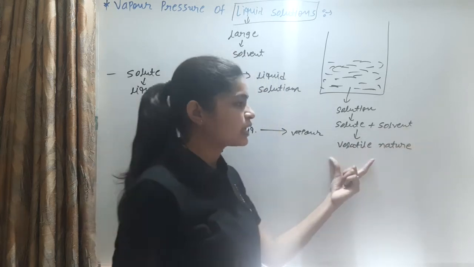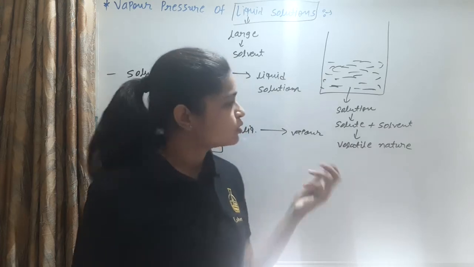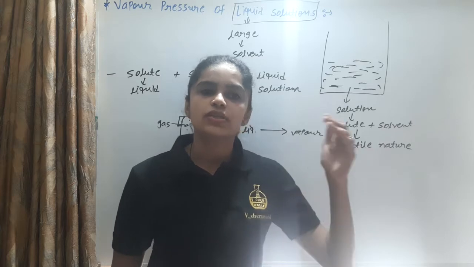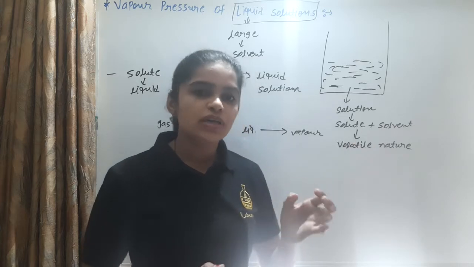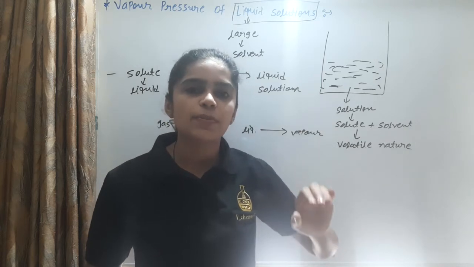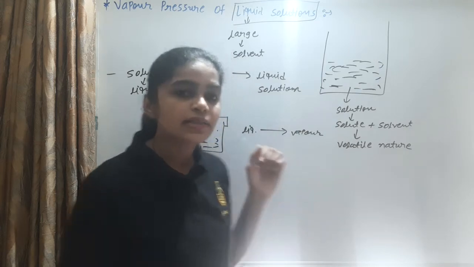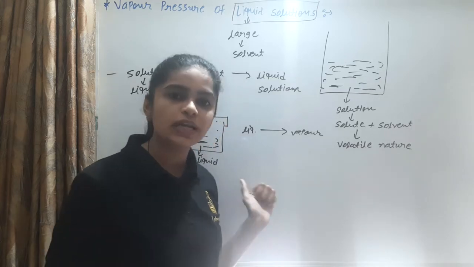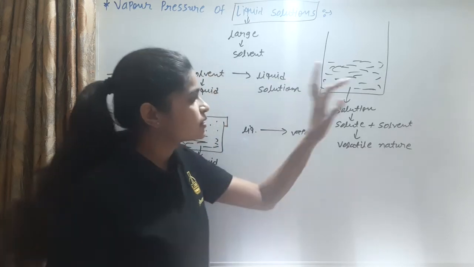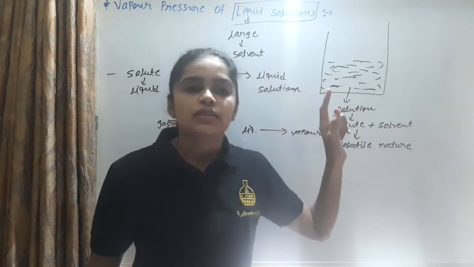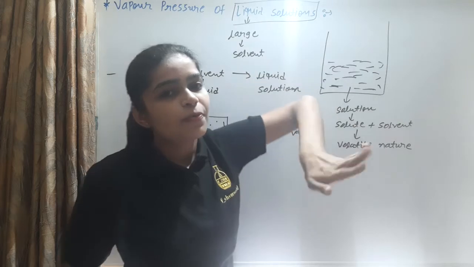Why must they be volatile in nature? Because when the solute and solvent are volatile, they are easily converted from liquid into vapor form. This vapor form exerts pressure, and this pressure is known as the vapor pressure of the solution. Earlier we only considered a liquid, but in this case we consider a solution. So the solution produces vapor and this vapor produces the pressure.